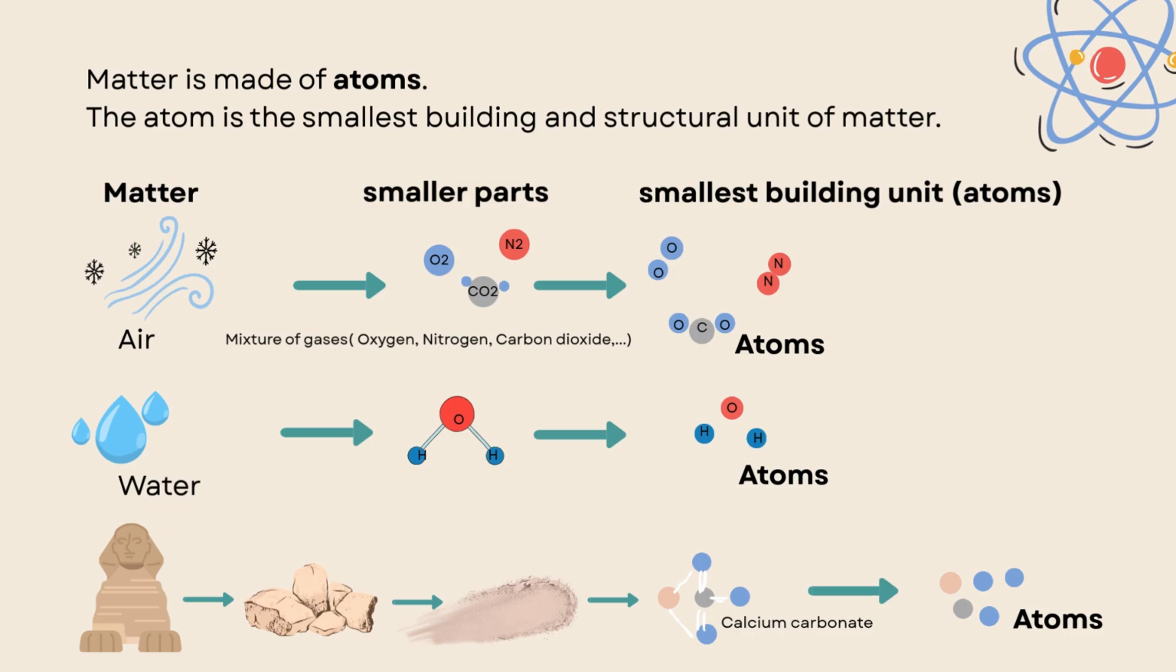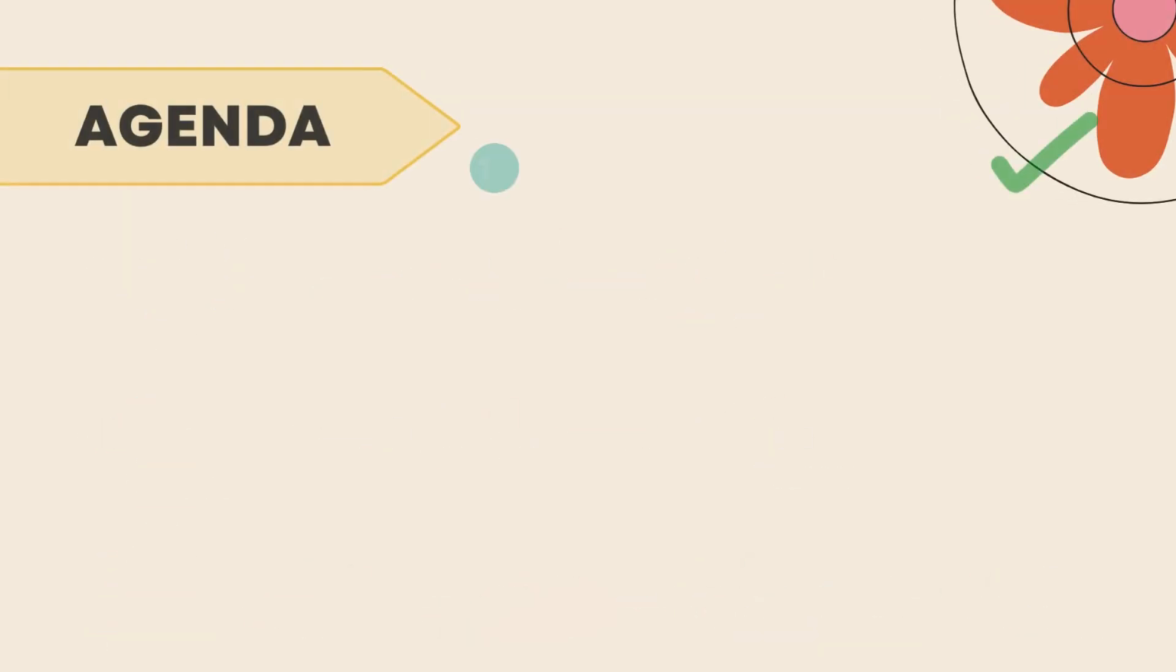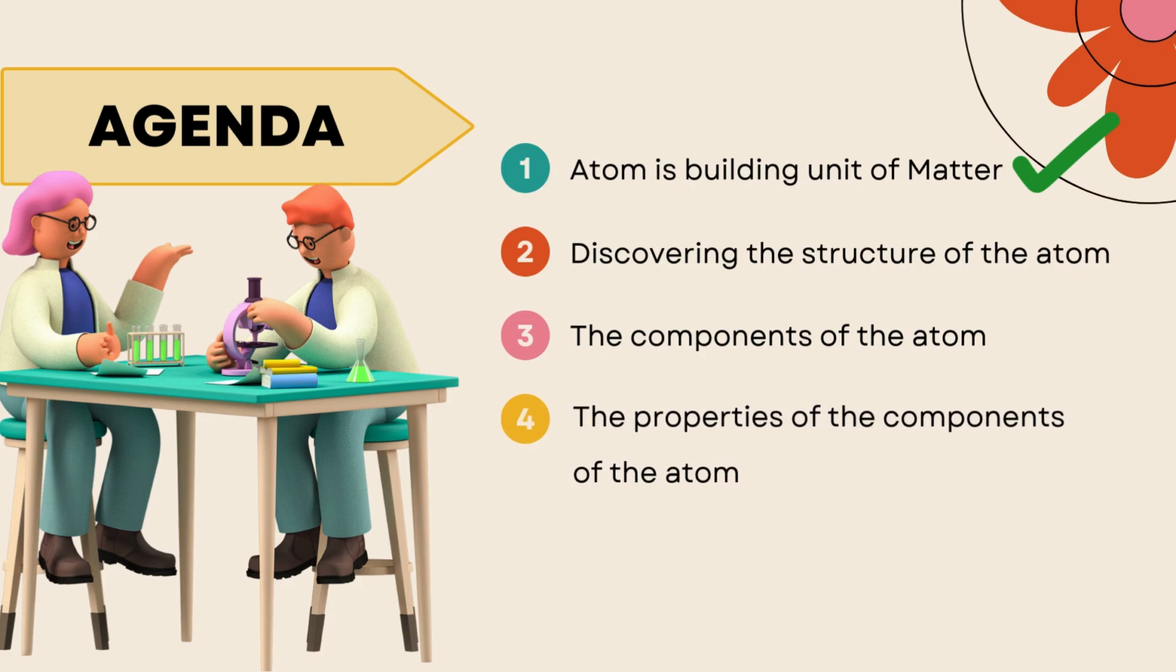Can we break these atoms more? No. So why? Because atoms are the smallest building unit of matter. Here we covered the first part, which is that the atom is the building unit of matter. Now it's time to see the history of the atom.